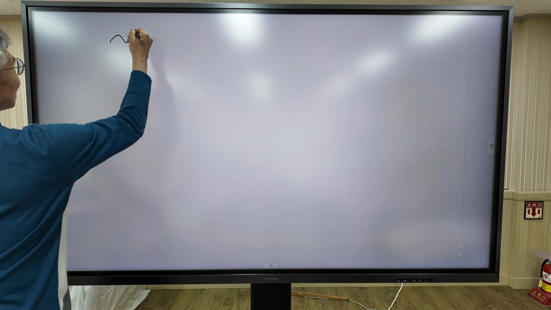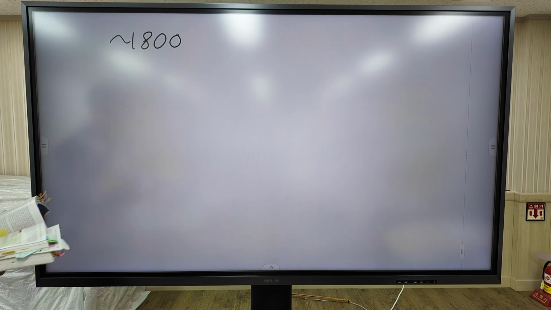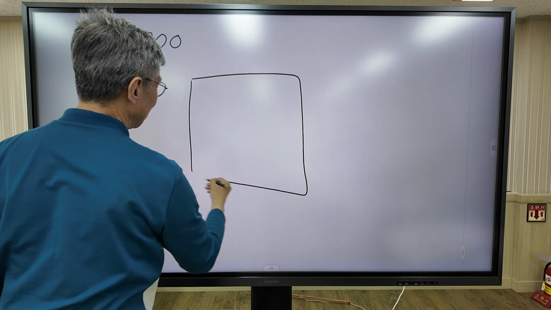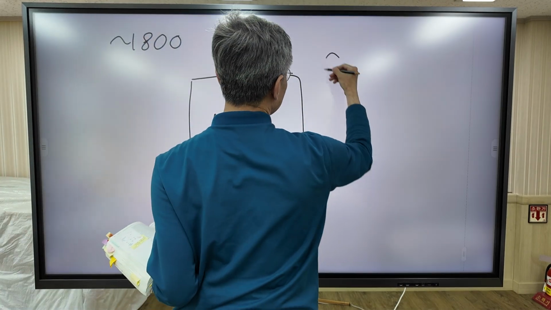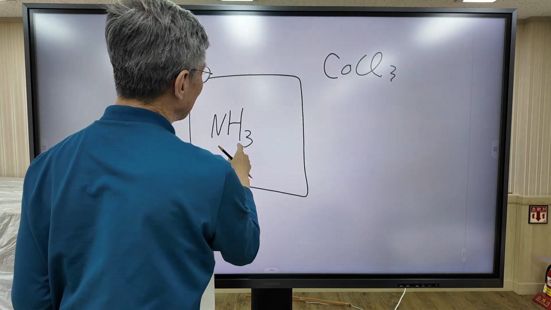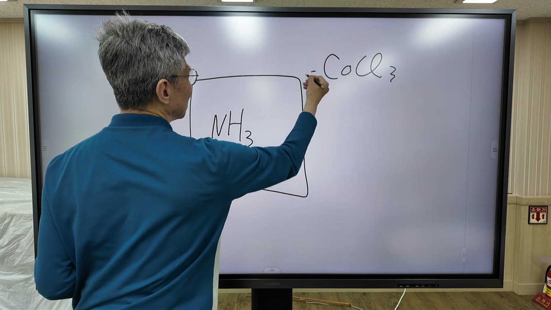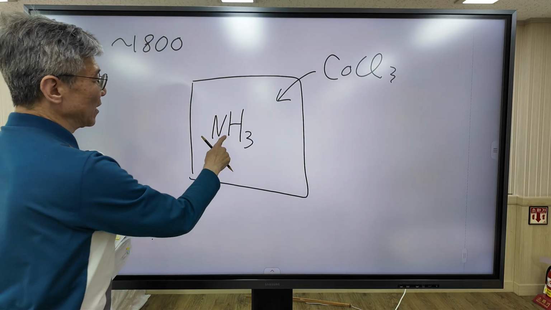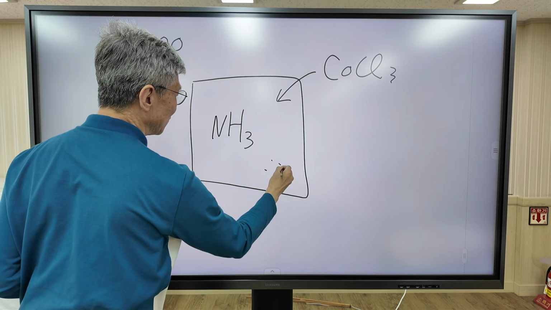Around 1800, scientists experimented like this. This is ammonia and cobalt chloride. They were trying to react ammonia with cobalt chloride, and they found that the ammonia reacted with cobalt chloride and a precipitate formed.